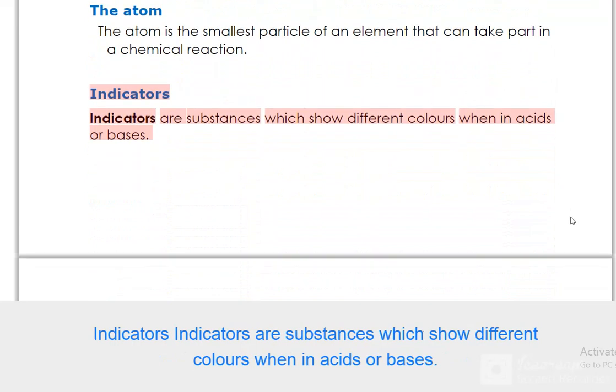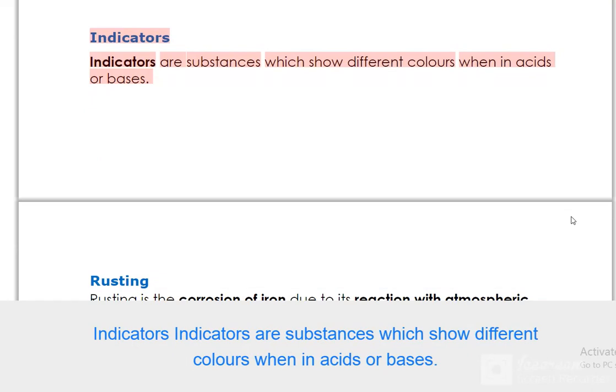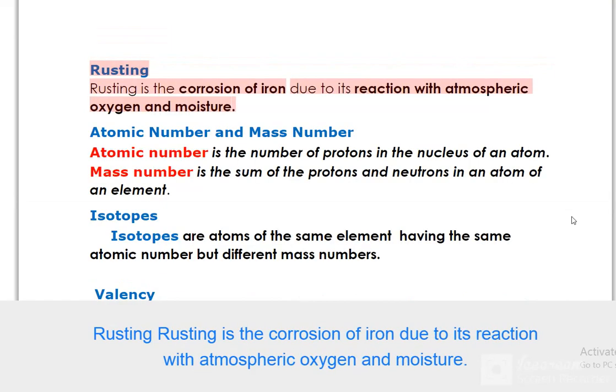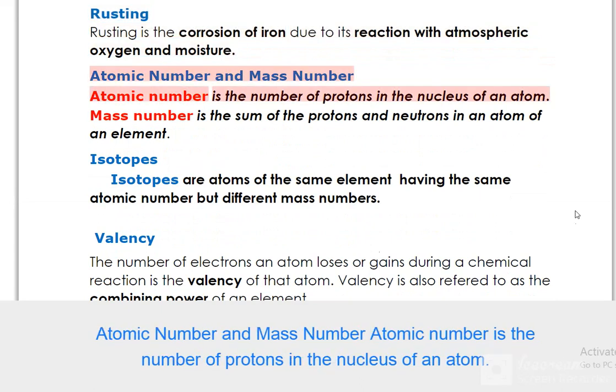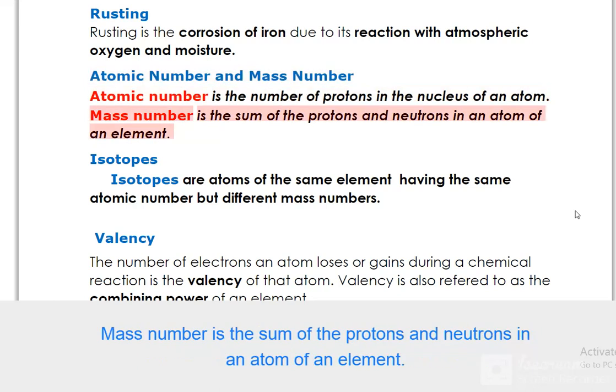Indicators are substances which show different colors when in acids or bases. Rusting is the corrosion of iron due to its reaction with atmospheric oxygen and moisture. Atomic number and mass number: atomic number is the number of protons in the nucleus of an atom. Mass number is the sum of the protons and neutrons in an atom of an element.